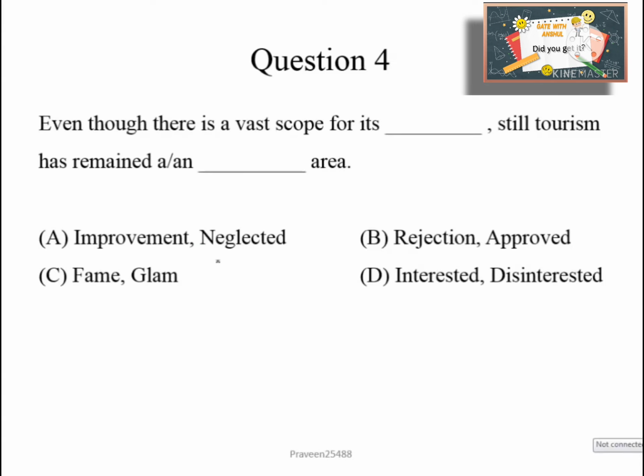Question number 4. Even though there is a vast scope for improvement, still tourism has remained a neglected area. So both parts of the sentence contradict each other. So the best suitable answer is A.